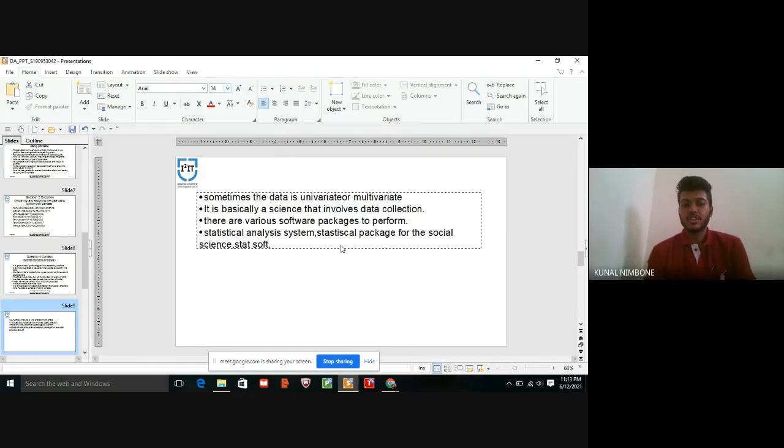It is basically a science that involves data collection and data transformation. There are various software packages to perform it, such as SAS (Statistical Analysis System), SPSS (Statistical Package for the Social Sciences), and StatSoft. These are all packages to perform it.